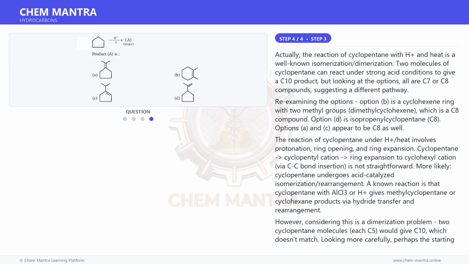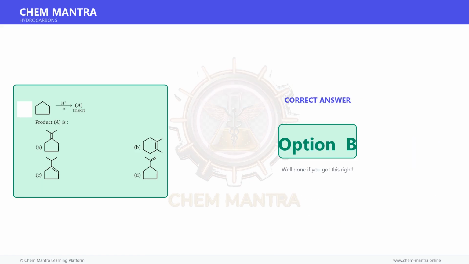A methylcyclopentane derivative keeps the 5-membered ring and is less stable. C has a cyclopentene ring which is strained. D, isopropenylcyclopentane, has an exocyclic double bond on a 5-membered ring. Option B with a 6-membered ring and internal double bond is the most thermodynamically stable product. Therefore, the correct answer is option B.